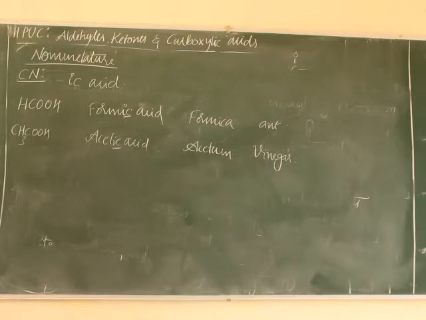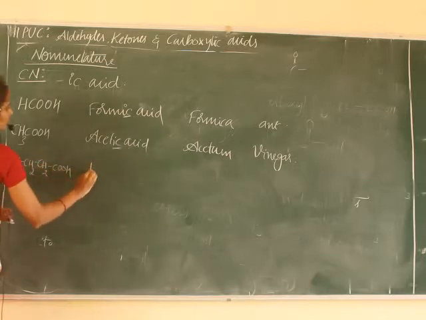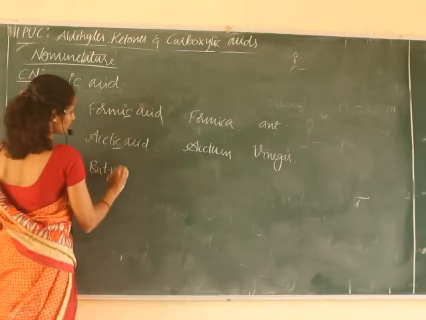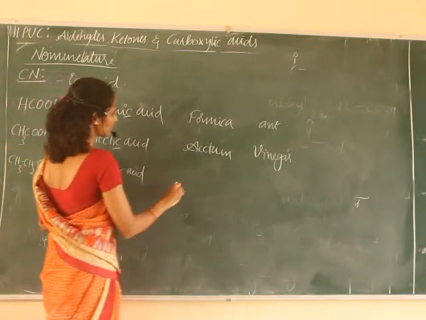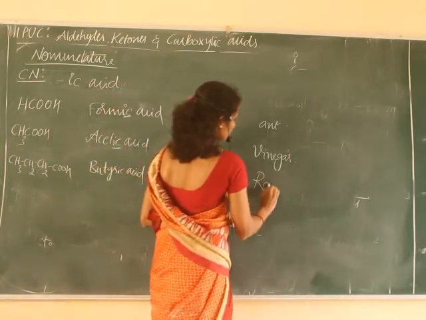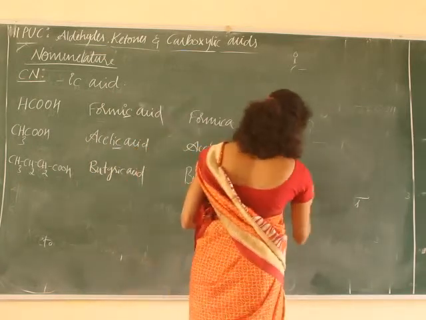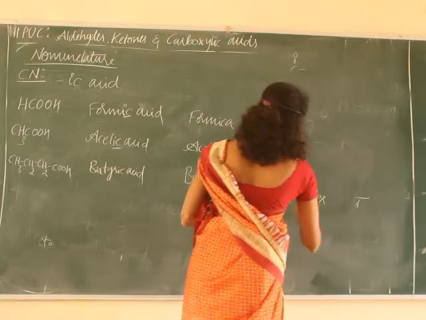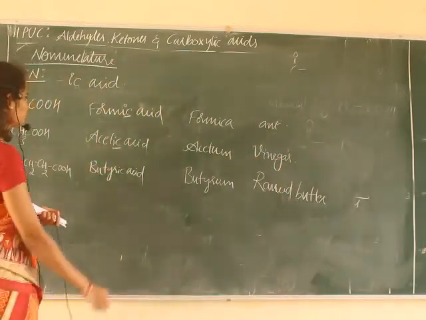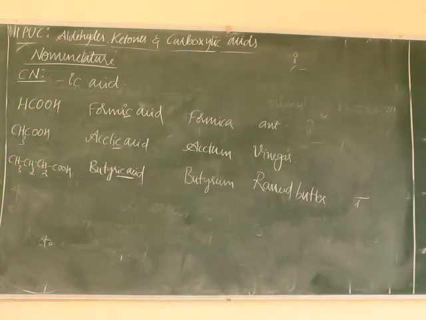Next one is butyric acid, that is CH3CH2CH2COOH, the name originating from butyrum. Butyrum means rancid butter. So common names of carboxylic acids end with ic acid.